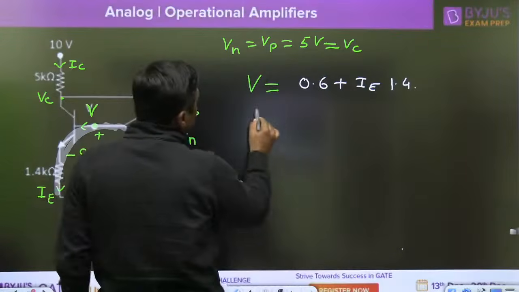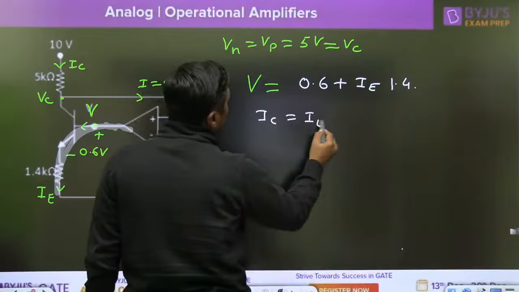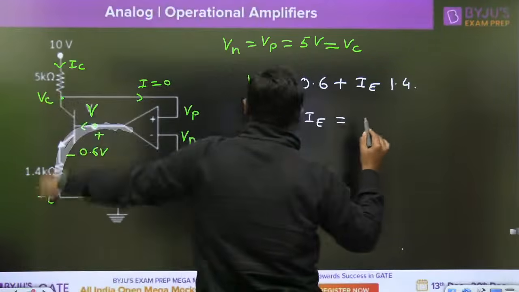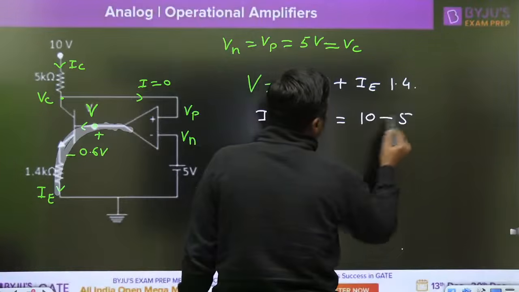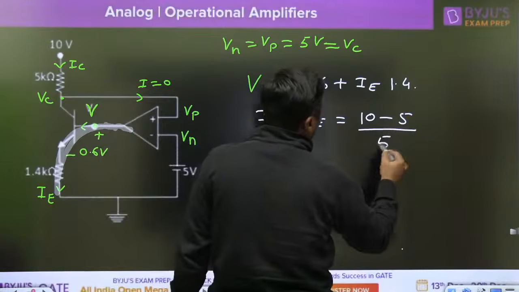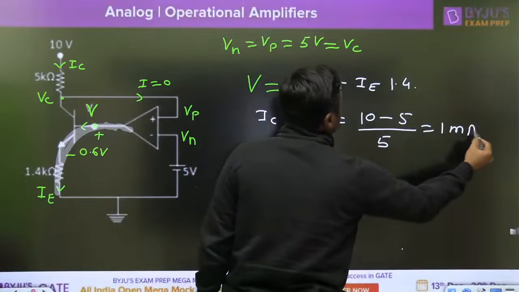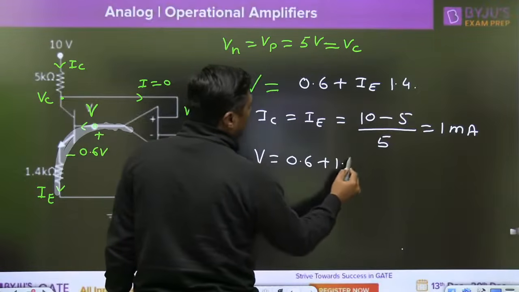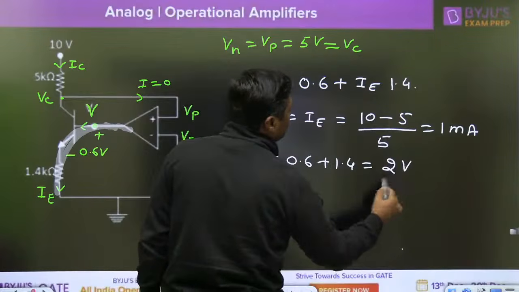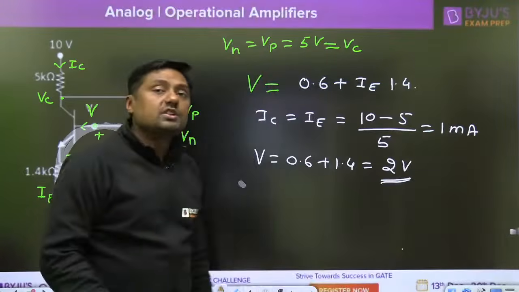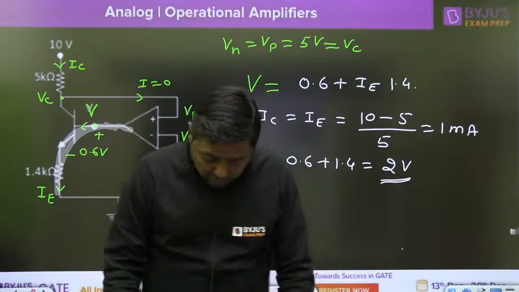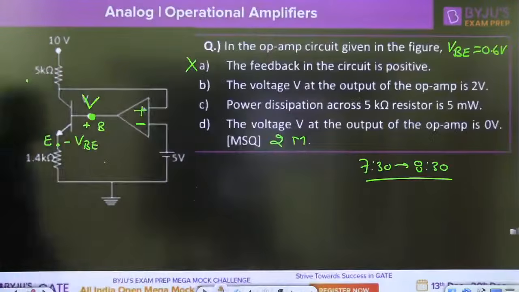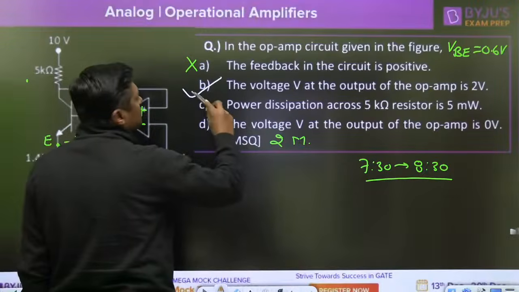Now IC is equal to IE is equal to (10 minus Vc) divided by 5, that is (10 minus 5) divided by 5, which is 1 milliampere. Now you can put V is 0.6 plus 1.4, that is nothing but 2 volt. The voltage at this point is 2 volt. Any doubt here? No, 2 volt is the answer. Voltage V at the output of the operational amplifier is 2 volt. That is the correct answer.